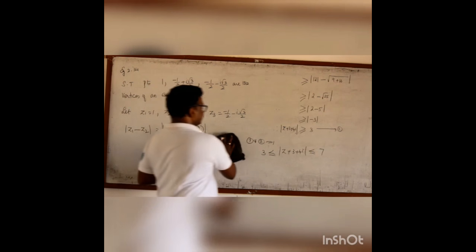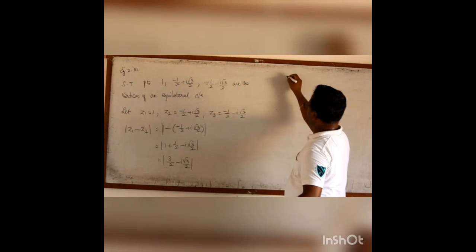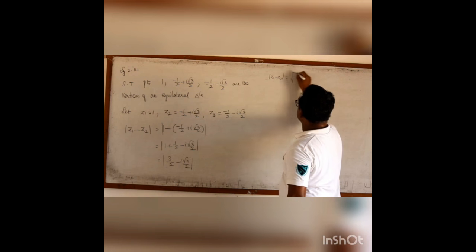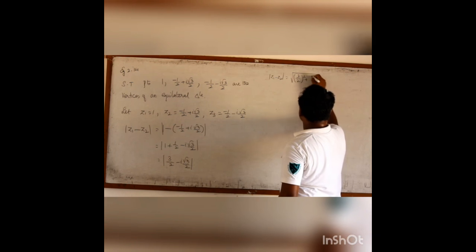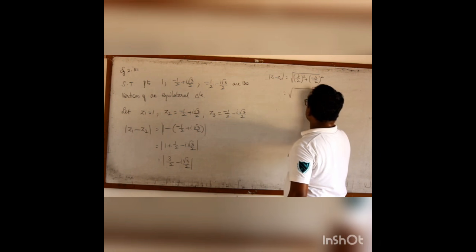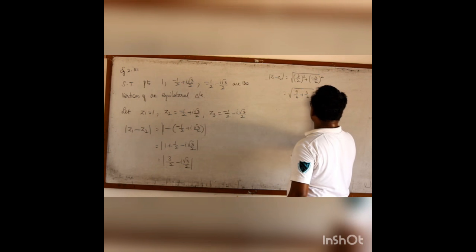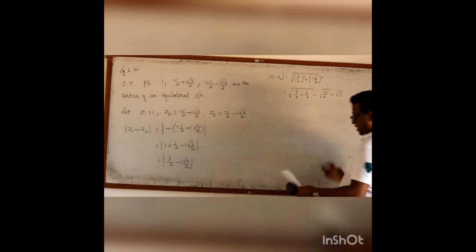Now the modulus of z1 minus z2 is root of, 3 by 2 the whole square plus root 3 by 2 the whole square. It is 9 by 4 plus 3 by 4, root 12 by 4, which is root 3.